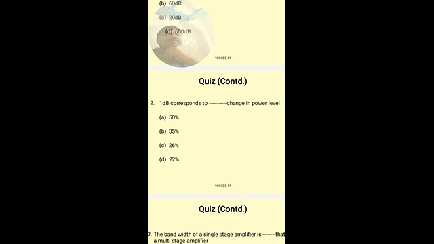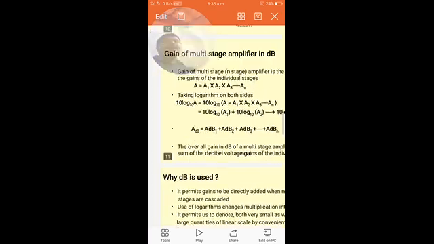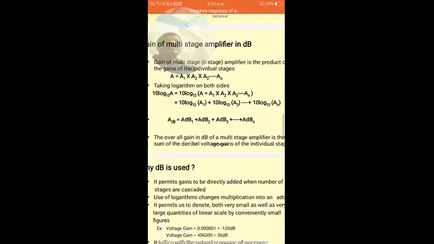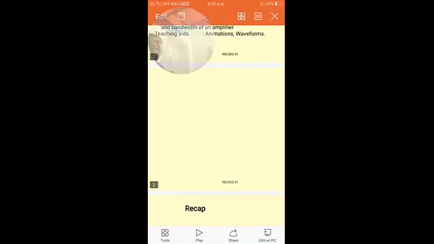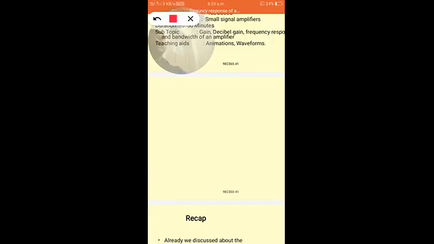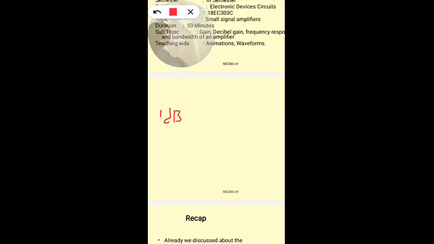So what is the change in power level? A change in power level of 1 dB corresponds to 10 into 0.1, which is equal to 1 dB.